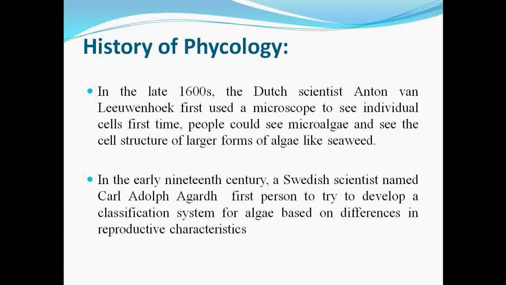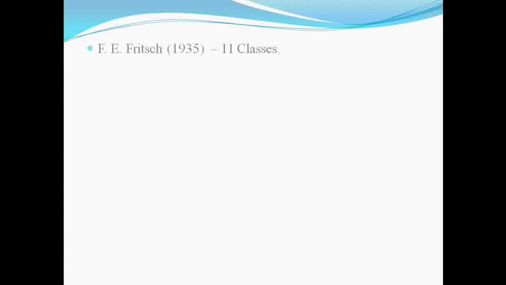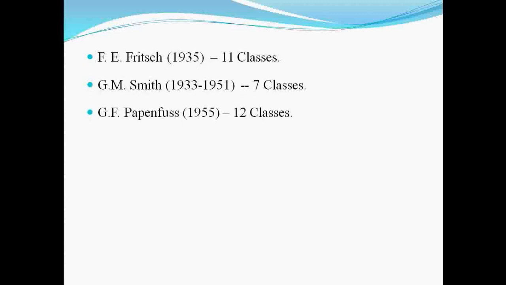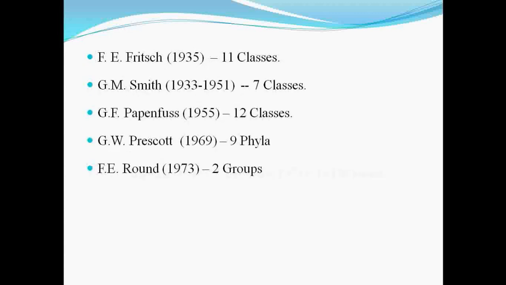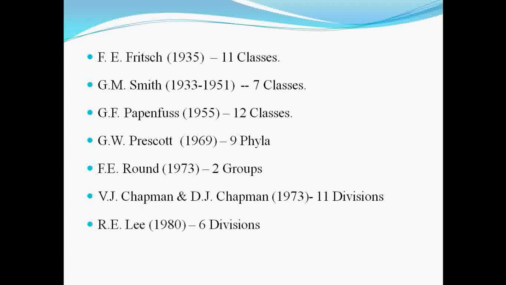If we see the history of phycology, Anton von Leeuwenhoek was the first who observed the presence of algae under the microscope. Then in the 19th century, Carl Adolph developed a classification system of algae depending upon the reproductive characteristics. Then after, there are lots of scientists who gave their contribution in the field of phycology and proposed different types of classification systems for algae.